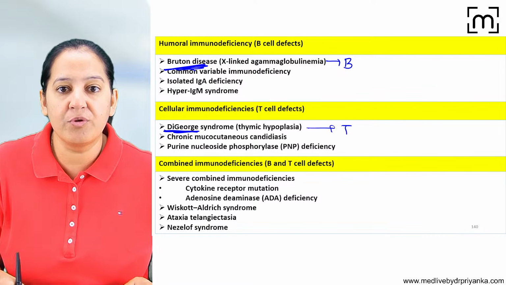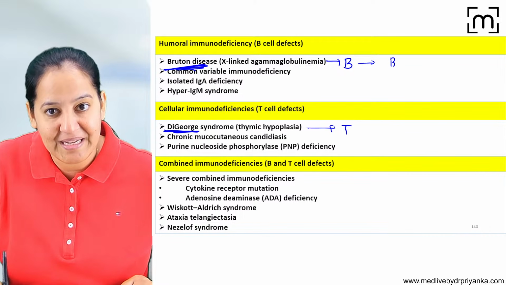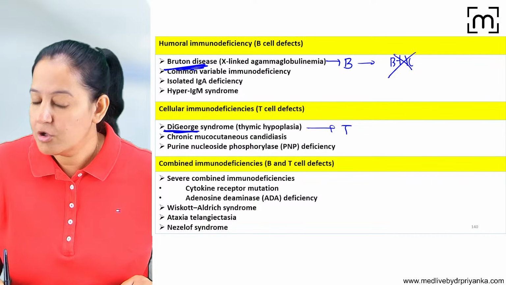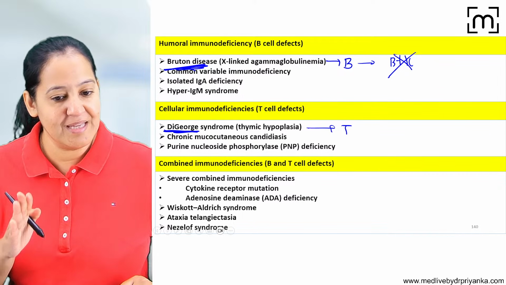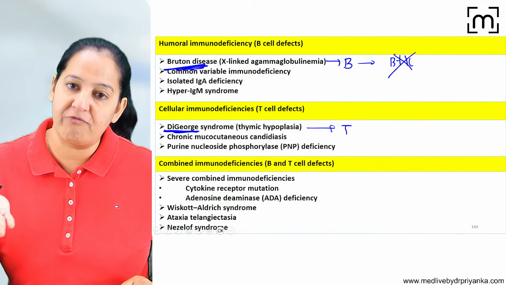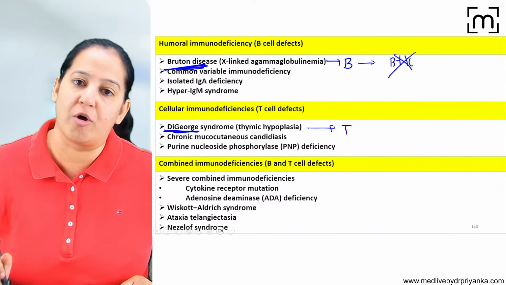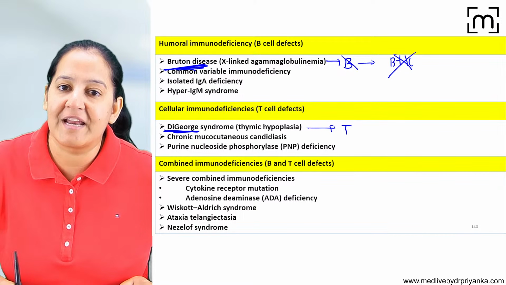What was the problem in Bruton? In Bruton, the problem was BTK was absent in the bone marrow. No BTK, so pro-B cell cannot convert into pre-B cell. Pre-B cell is not formed, immature is not formed, mature is not formed, plasma cells and immunoglobulins are not formed. So here B lymphocytes are absent.